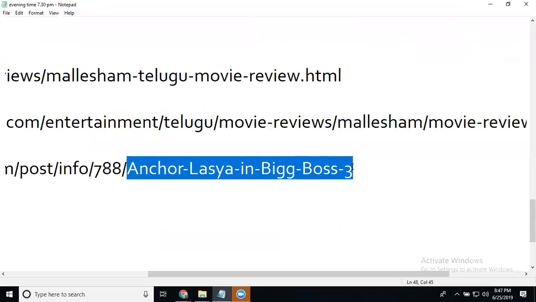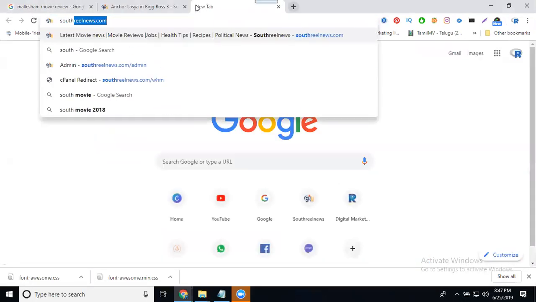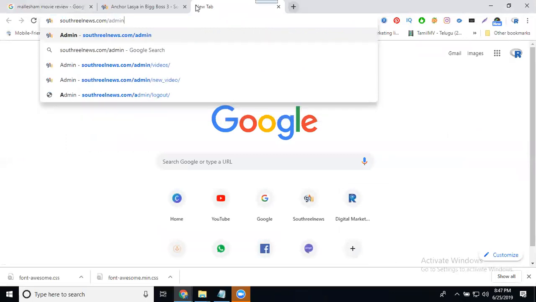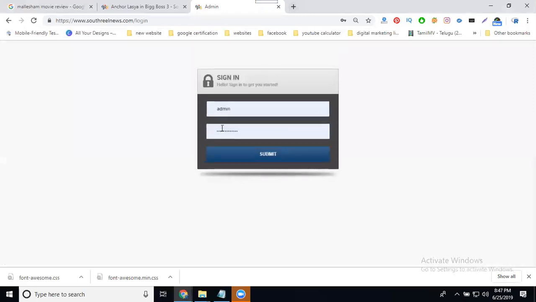When any website ranks on the search engine's first page, first of all it is based on the URL structure. So how to create this type of SEO friendly URL structure? First, you log in to the admin panel, enter the admin username and password, and click submit.